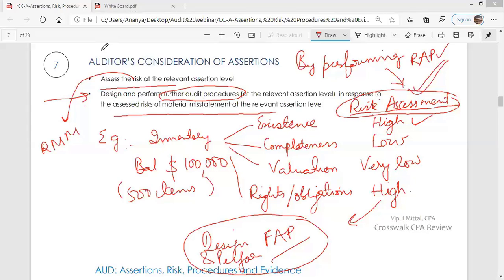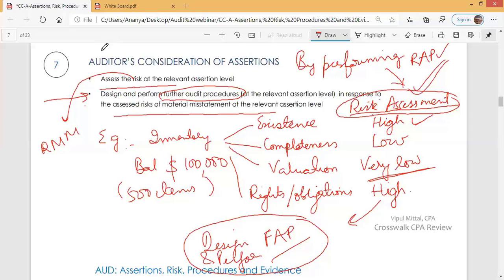Okay. The auditor also assesses risk regarding valuation at a very low level. So risk regarding valuation is very low. Because risk regarding valuation is very low, the auditor will not perform a lot of procedures and does not need very persuasive audit evidence. The auditor will analyze production cost, examine quotations and prices.